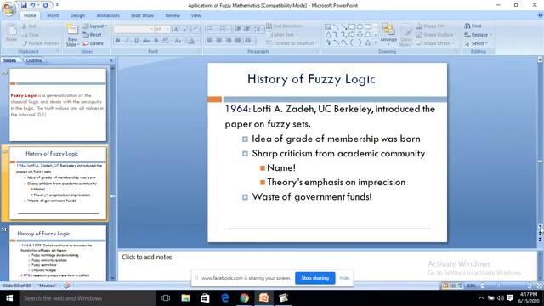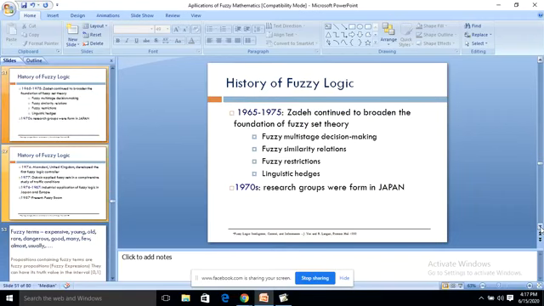History of fuzzy logic. It was introduced by Zadeh, and various ideas were given in this, and so it got criticism from the academic community and was accused of waste of government funds. In 1965 to 75 Zadeh continued to broaden the foundation of fuzzy set theory. After that, he went on to fuzzy multi-stage decision making, fuzzy similarity relations, fuzzy restrictions, linguistic hedges and all.